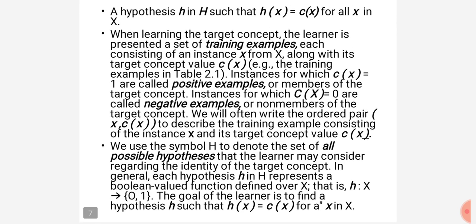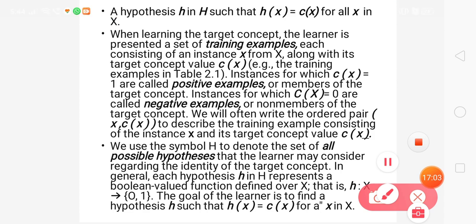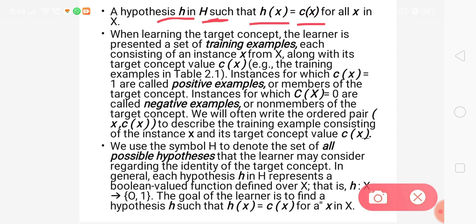That's why, as we said, a single individual hypothesis is represented with a small h, and the set of hypotheses is represented with the capital X, and the target function we have specified till now is C of x. For a particular instance it is C of x, and for a particular hypothesis it is h of x. Both are equal for all instances in H. If you are specifying it as a hypothesis, then the target concept or target function is represented with h of x. If you are specifying it as a simple instance, then it is represented like C of x.